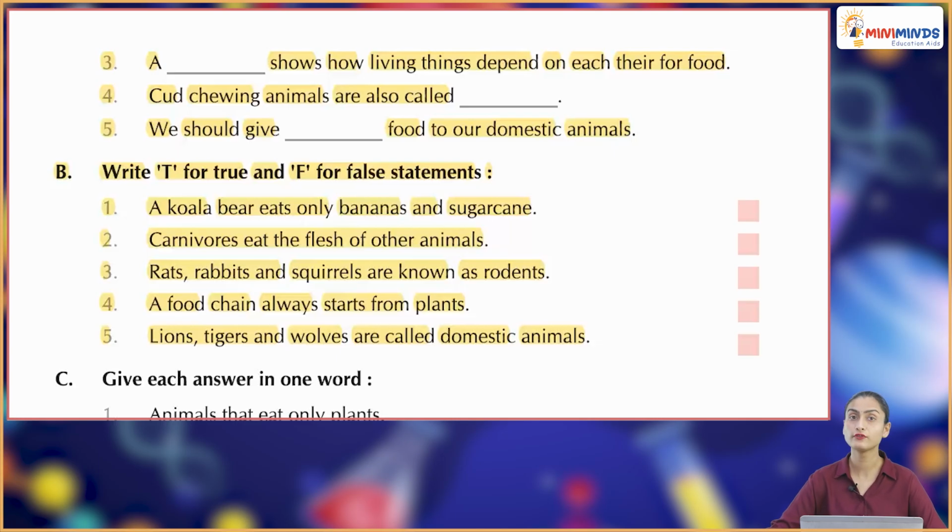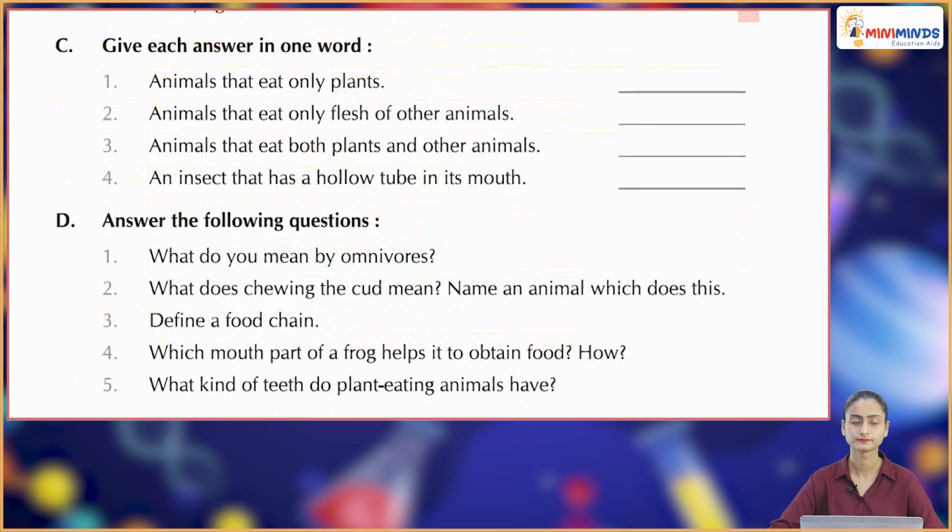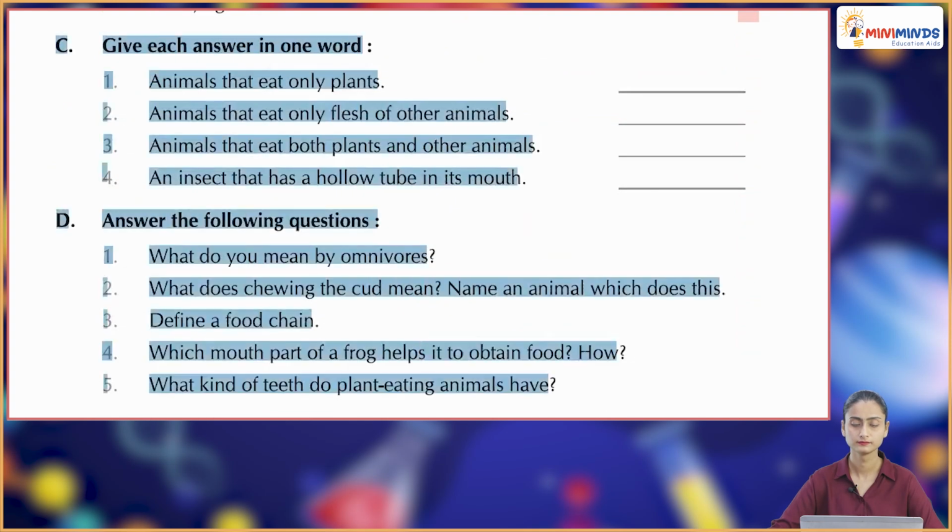Write T for true and F for false statements. A koala bear eats only bananas and sugarcane. False. Carnivores eat the flesh of other animals. True. Rats, rabbits and squirrels are also known as rodents. True. A food chain always starts from plants. True. Lions, tigers and wolves are called domestic animals. False.